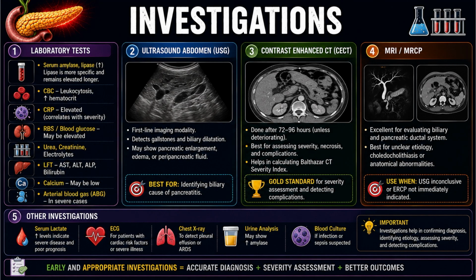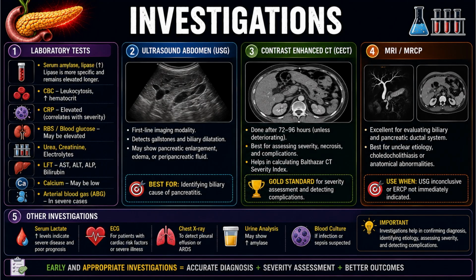Now, what are the investigations which you will advise? First, coming to the lab tests: amylase and lipase, with lipase being more specific because it remains elevated for a longer time. CBC may show leukocytosis and an increase in the hematocrit. CRP is elevated because of inflammation. RBS will be elevated. Urea, creatinine, electrolytes, LFT, calcium may be low, and ABG in severe cases.